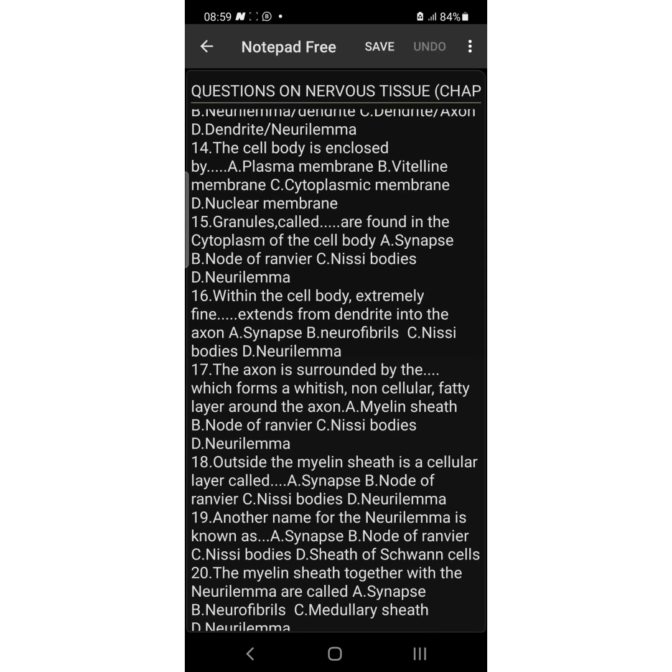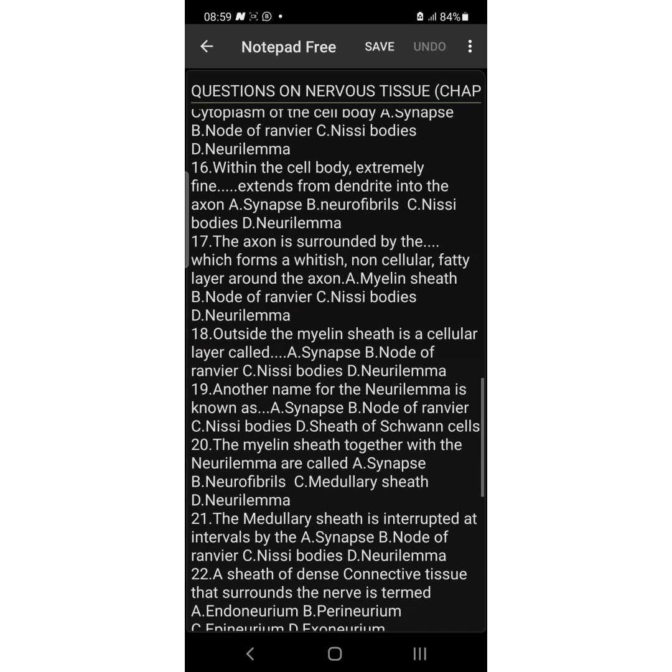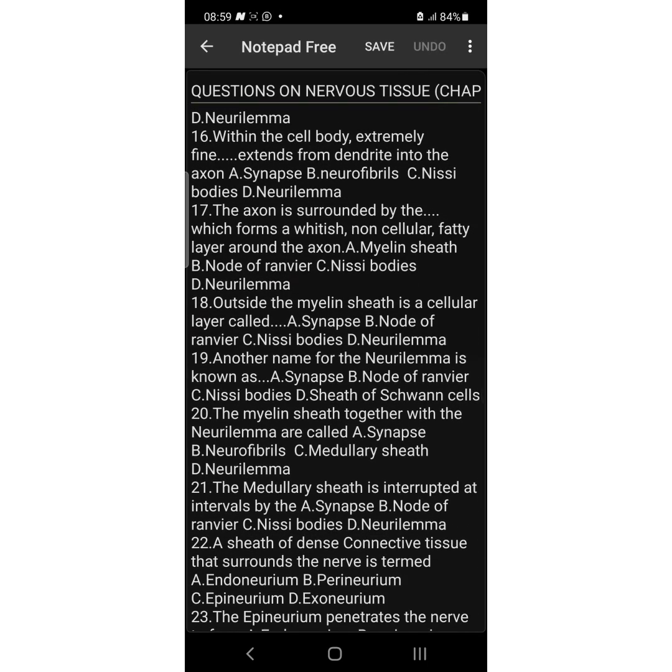The answer is the plasma membrane. Number 15, granules called dash are found in the cytoplasm of the cell body. Is it the synapse? Is it the node of Ranvier? Is it the Nissl bodies or the neurolemma? The answer is Nissl bodies. They are granules that are found in the cytoplasm of the cell body. The answer is C.